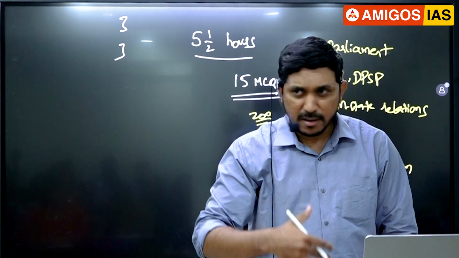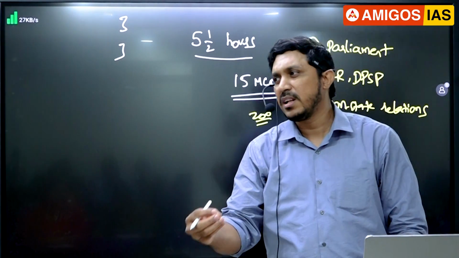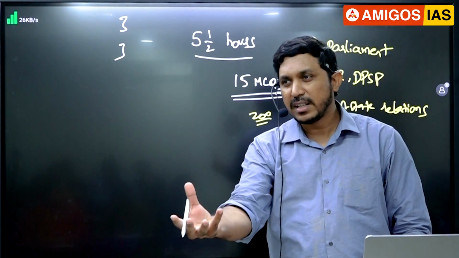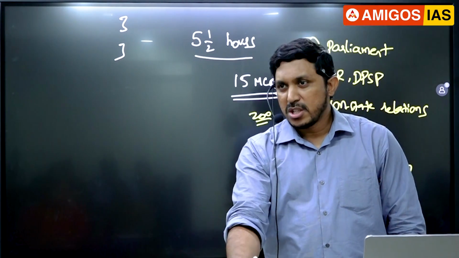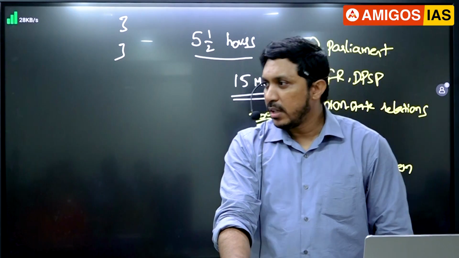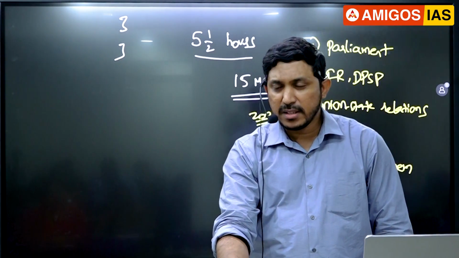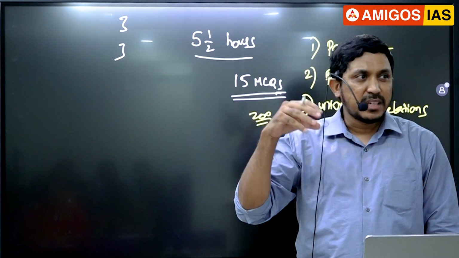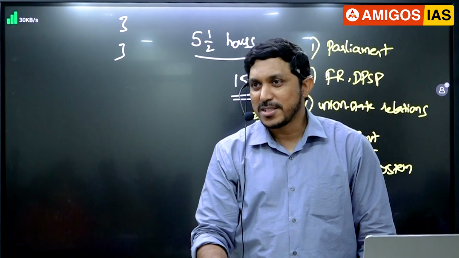The class has not properly started yet. The overview is to show what the areas to focus on are. Polity is one area where we can get good marks, guys. Like environment and geography, 30 plus questions will come there. Also you can get a good amount of score. Economy, conceptual questions will come in the exam. Polity, these are the areas we have to milk in the exam, because these are doable questions, guys.